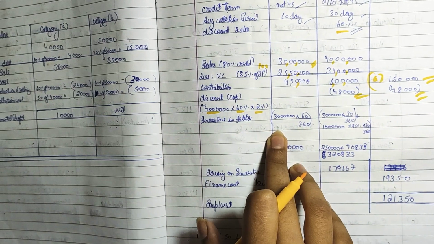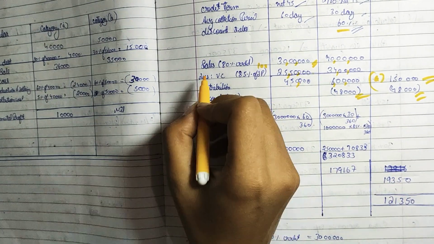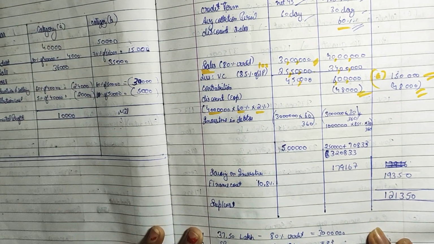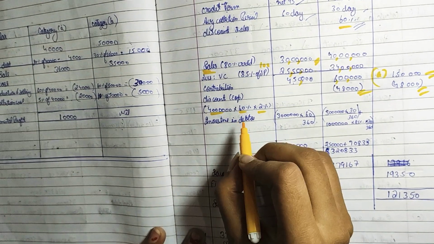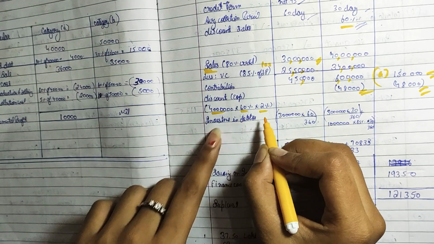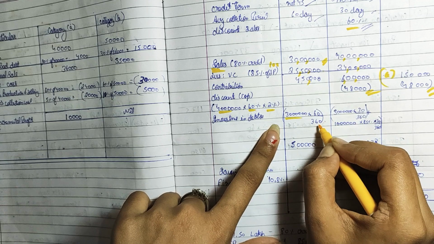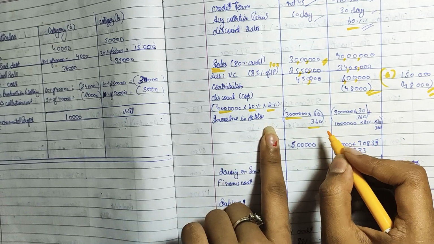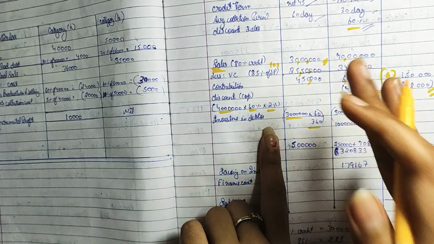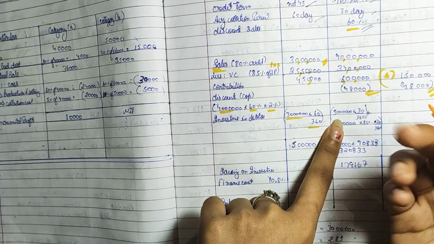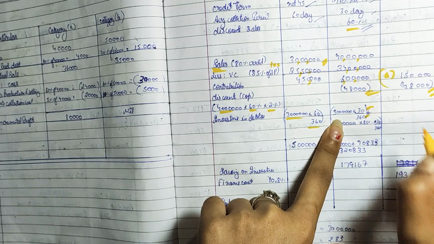Investment on debtors, how you are going to calculate? See, again the investment is calculated on the basis of sales. I told you in the previous question that if it is on sales basis, so what you are going to do? So see, investment is calculated on the sales basis. Therefore in the first case, that is 30 lakh into 60 upon 360, because the period is of 60 days. In case 2, till 30 lakh we have no addition, so we will go with the flow, that is 30 lakh into 30 by 360.